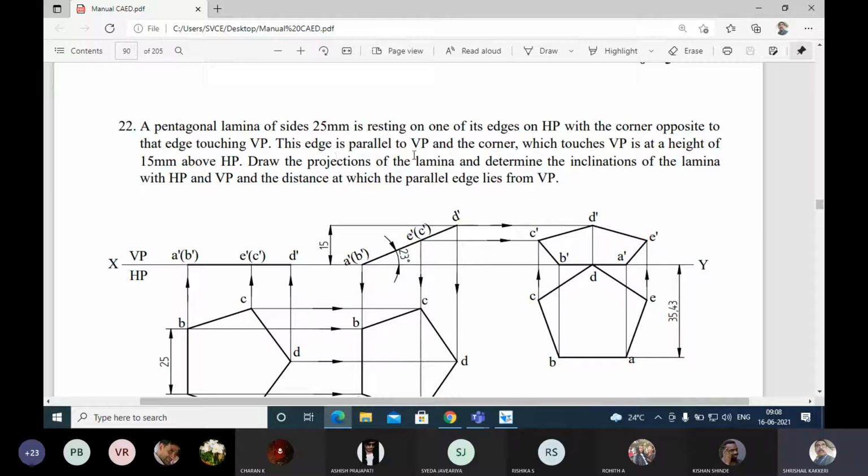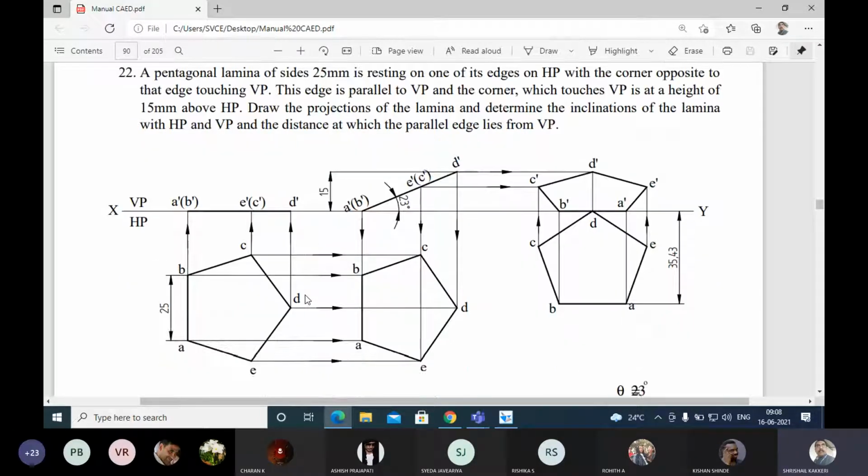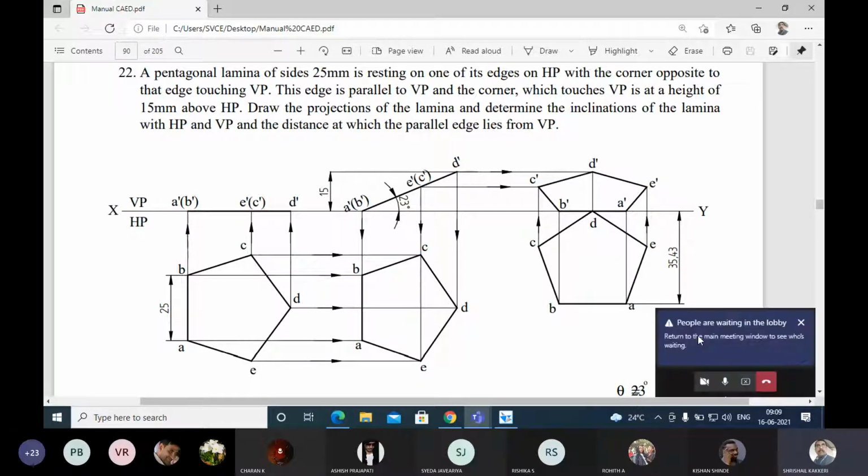is parallel to the vertical plane. This edge will be parallel to the vertical plane. Okay, vertical plane, and the corner which touches the VP is at a height of 15 mm above the horizontal plane.